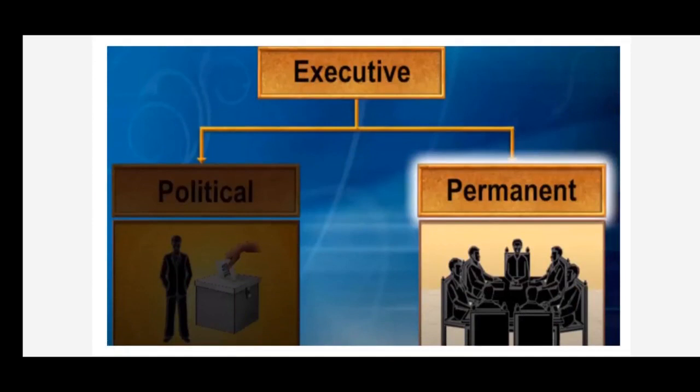The executive has 2 categories. They are the political and permanent. The political executive consists of political leaders who are elected by the people for a specific term. The permanent executive includes members who are appointed on a long term basis. These members remain in office even when the party in power changes. The permanent executive is also called the civil services or civil servants.